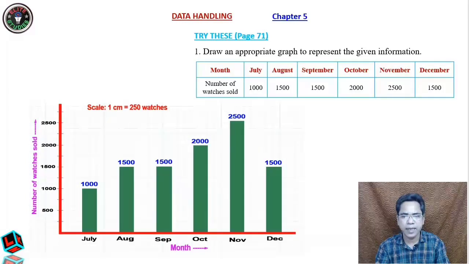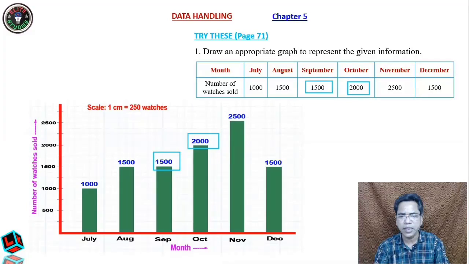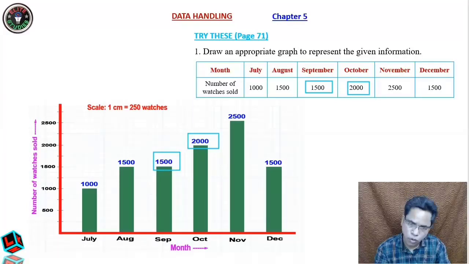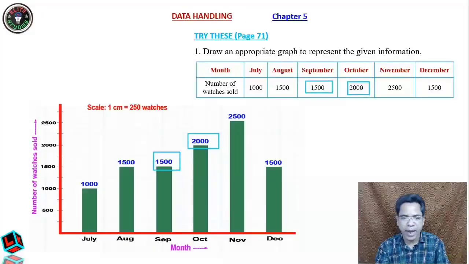And in the month of July you see it is 1000. Now in the month of September it is 1500. Again you see it is 1500. Clear? In October it is 2000, so it is 2000. So this particular question can also be shown by the help of a bar graph, and also, as I've shown earlier, by the help of a pictograph. Okay, students, I think it is interesting.